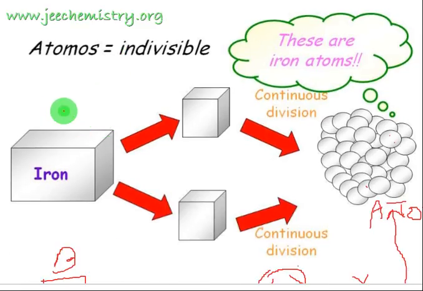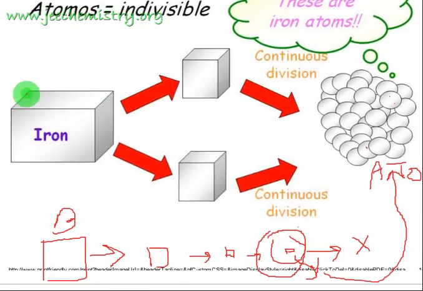Firstly, let's take one example. Suppose this is a small piece of iron. If it is divided into small parts, and the division continues, finally we get particles of a size that cannot be further subdivided into smaller particles. That is called an atom. The name atom was given to this particle by John Dalton.